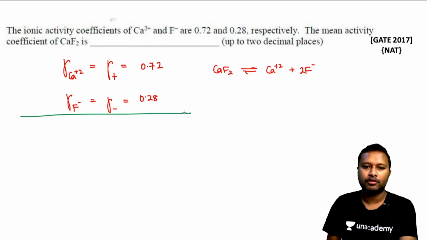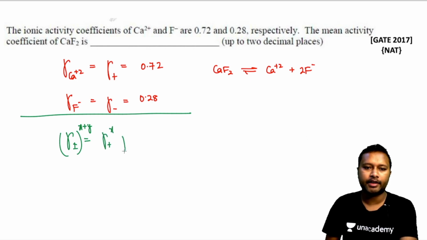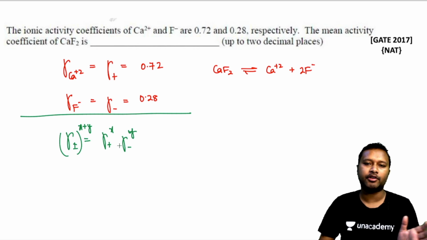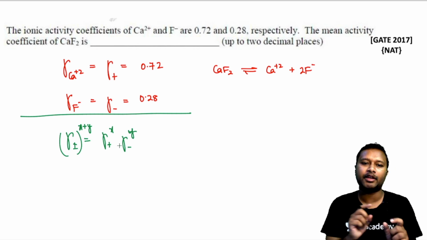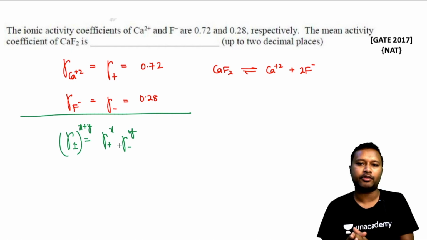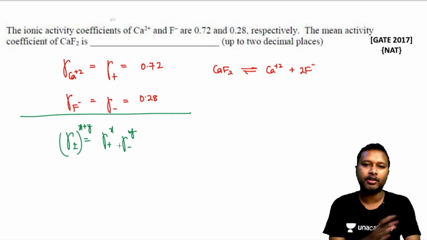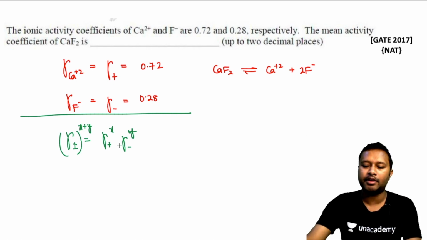So your gamma plus minus to the power x plus y will be equal to gamma plus to the power x and gamma minus to the power y. So this is how we have related. If you see the previous equation, there also we have done something like that. There we were taking mean activity, A plus minus. Here we have to take mean activity coefficient. So if you don't know the relation, this is how the relation can be easily set up. So this is the relationship between both of them.